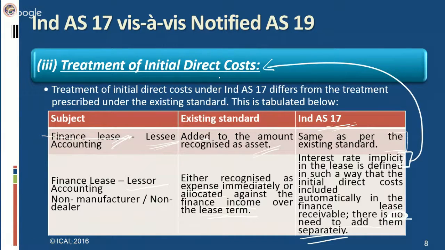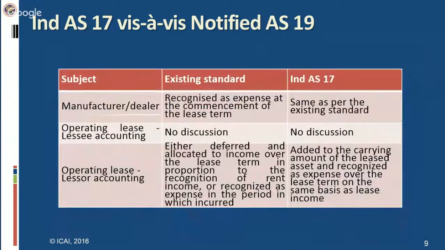Now, what is the treatment of initial direct cost in case of manufacturer or dealer when the lease is a finance lease and we are accounting in the books of lessor? As per existing accounting standard, this initial direct cost is recognized as expense at the commencement of the lease term. This term commencement we will be explaining later on. As per Ind AS 17, the same treatment which is there in existing AS 19 is there in Ind AS 17. What is commencement of the lease term?